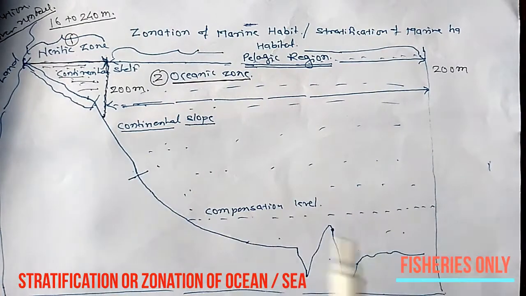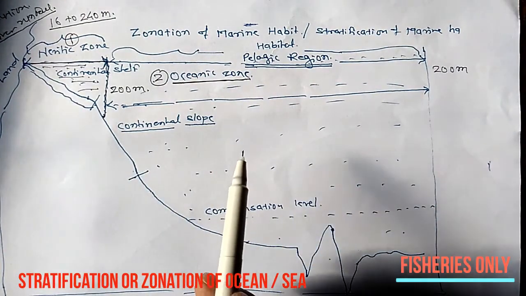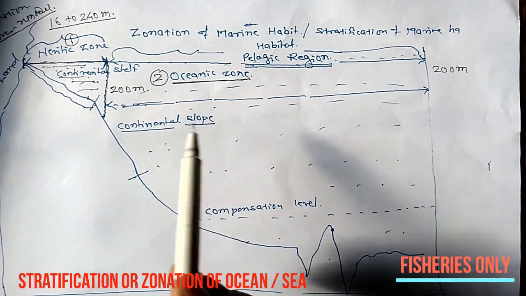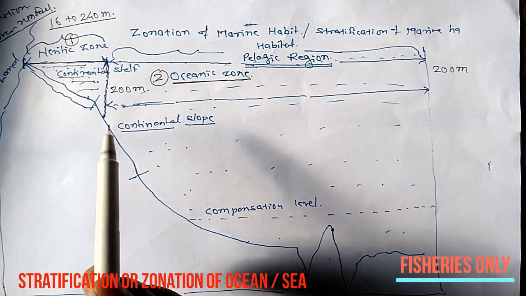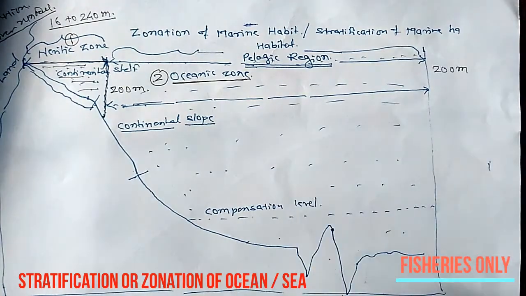These are the horizontal zonation of the pelagic zone. Now we see the vertical zonation.